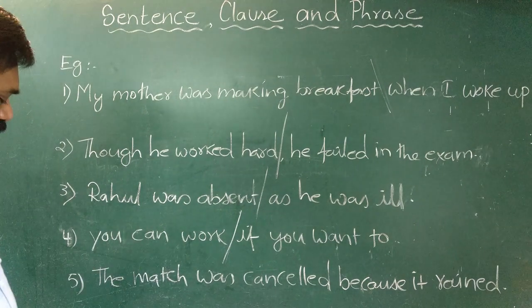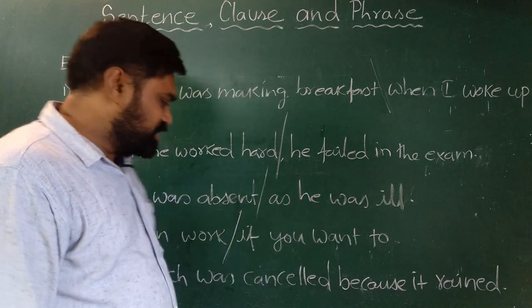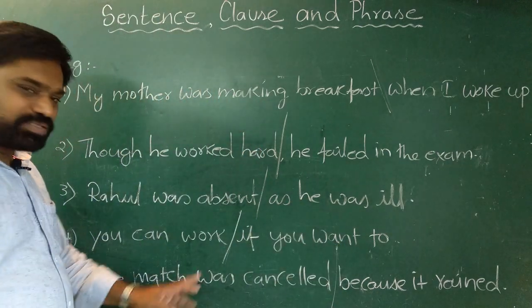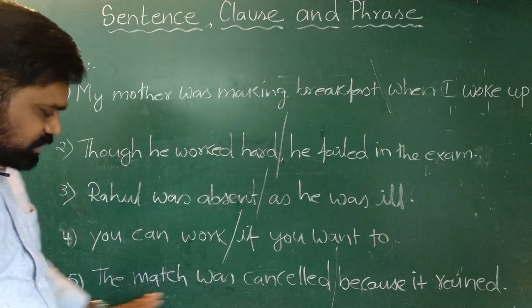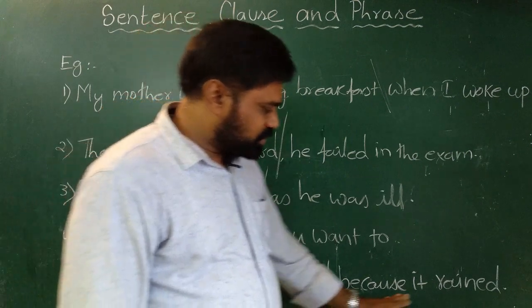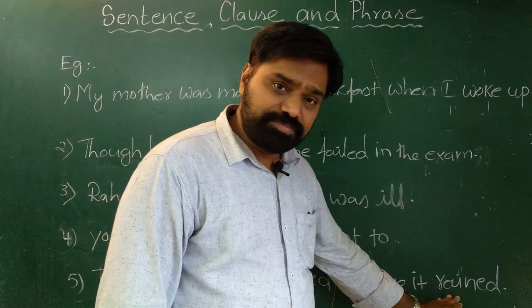Then the last example, the match was cancelled because it rained. Here again we have two clauses. The match was cancelled. Here the subject is the match, was cancelled is predicate. The second part of the sentence, because it rained. Here the subject is it and predicate is rained.